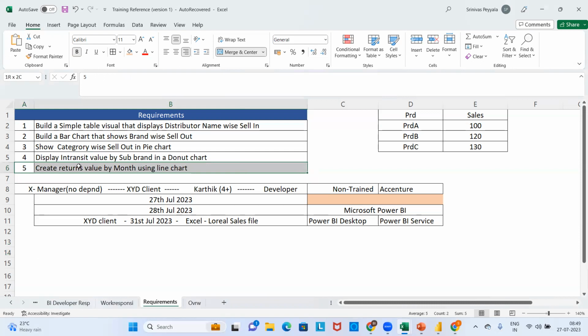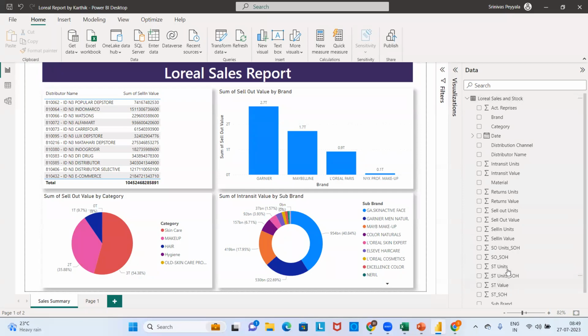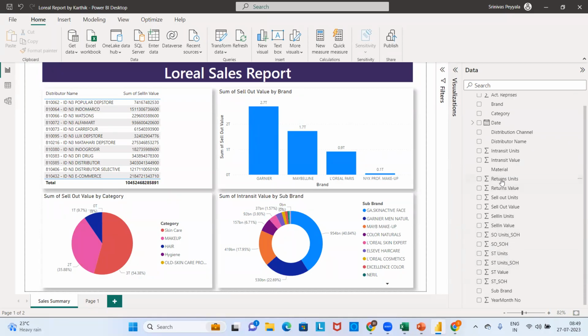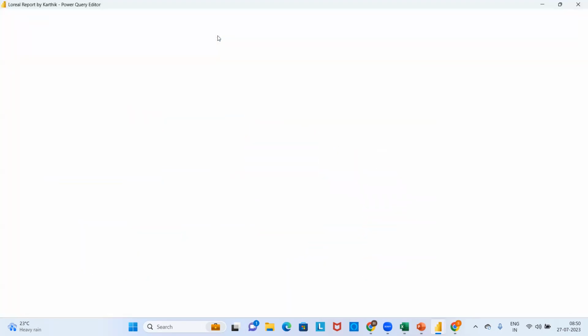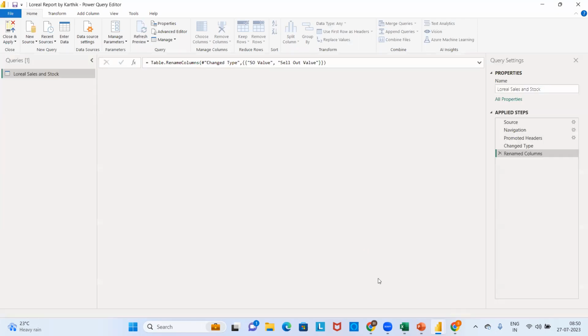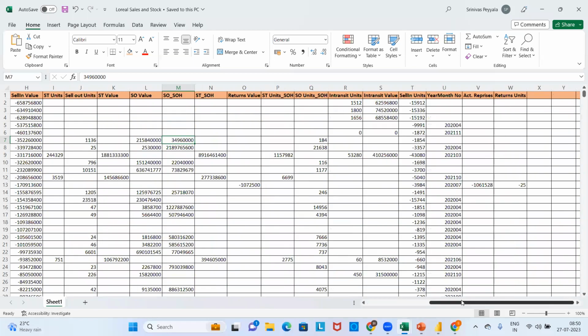In order to avoid these doubts, maybe he can find the returns field in this table somewhere. Yes, returns. Returns means whatever products are not accepted by consumers, they don't like the product, they return those products to Amazon or Flipkart. That is the return information. What is the value of that return? So even for this fifth requirement, if Karthik gets a question, again he needs to verify in his Excel whether he has the returns information in the client data or not.